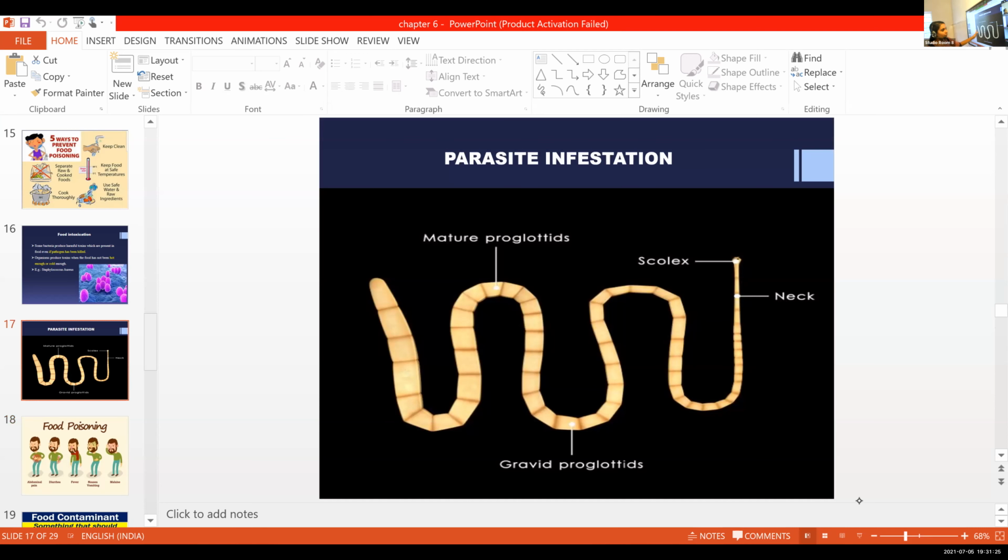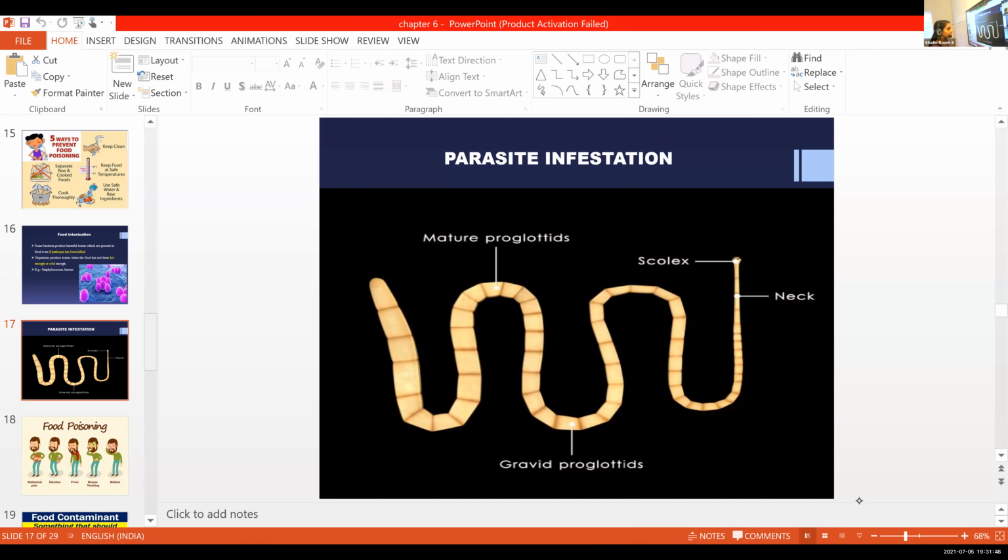Yeah, this tapeworm infection or infestation comes under parasite infestation. This tapeworm is a flat and segmented worm that usually enters our body with improper cooking. Due to this improper cooking, this organism comes into our body and lives in our body.